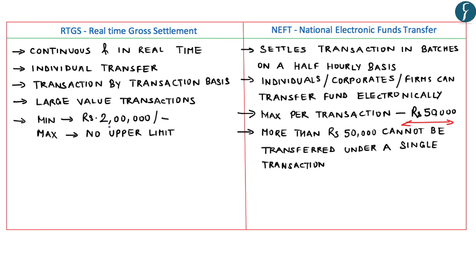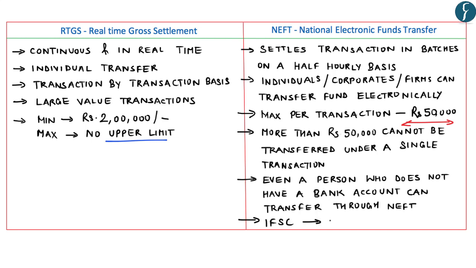Whereas RTGS is primarily meant for large value transactions. So the minimum amount which must be transferred through RTGS is rupees 2 lakh and above. However, there is no upper limit with respect to transfers under the RTGS system. Now under NEFT, even a person who does not have a bank account can transfer funds through National Electronic Funds Transfer. Under the NEFT transfer system, it uses the IFSC code of the bank branch where the amount has to be transferred. Now IFSC stands for Indian Financial System Code, and it is an alphanumeric code that identifies a bank branch.